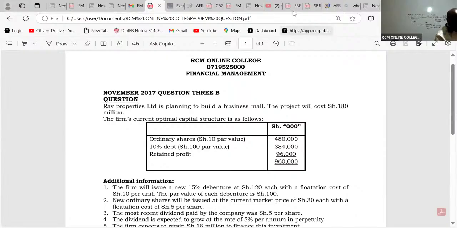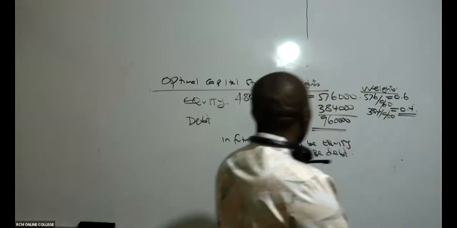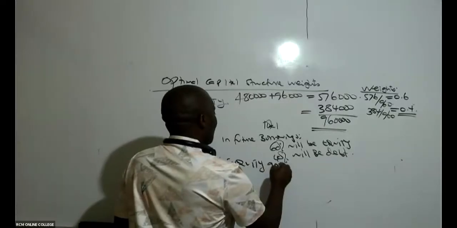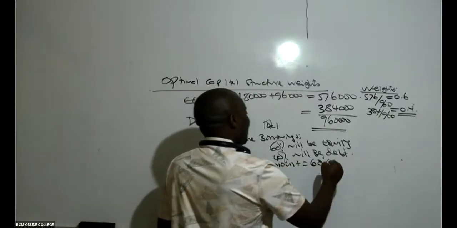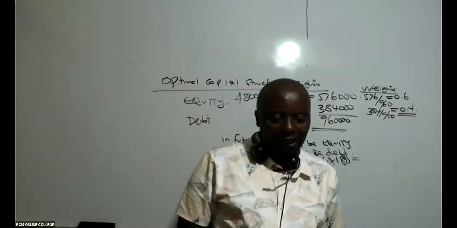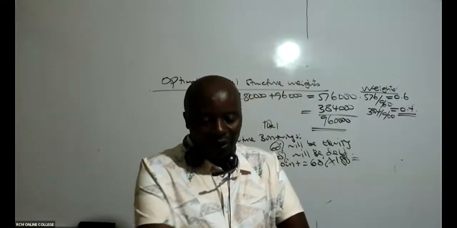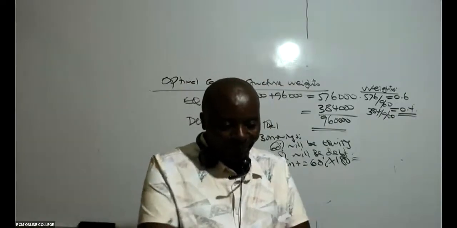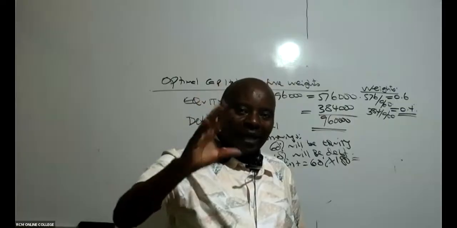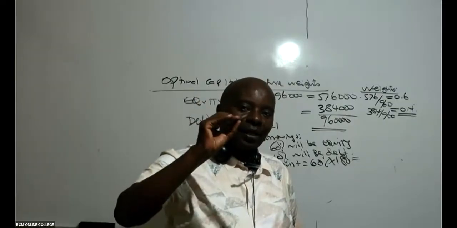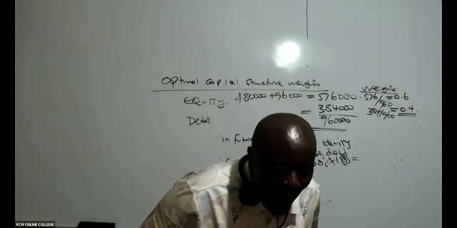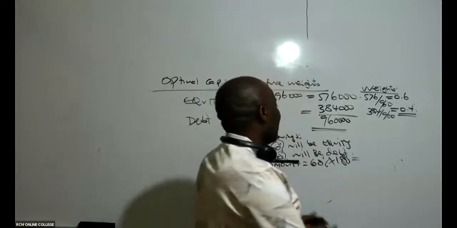So out of the 180 million, we know that 60% will be equity. Therefore, the equity amount will be 60% of 180 million. Is there somebody who can give us this figure? 60% of 180 million. Out of this 180, how much should be equity? How much should be debt? So according to Margaret, it is 108 million. Yes, thank you very much.